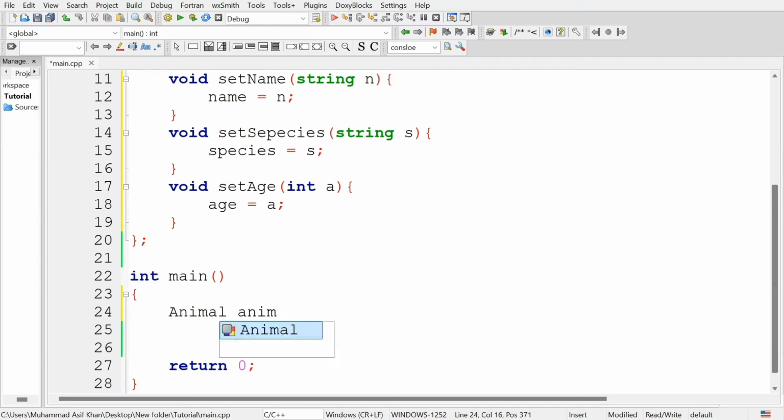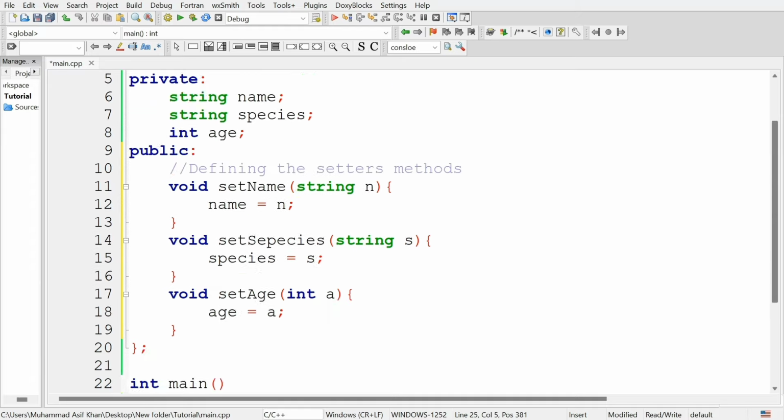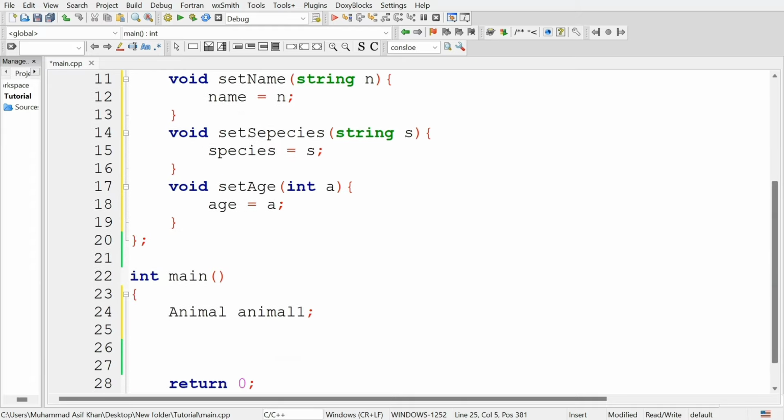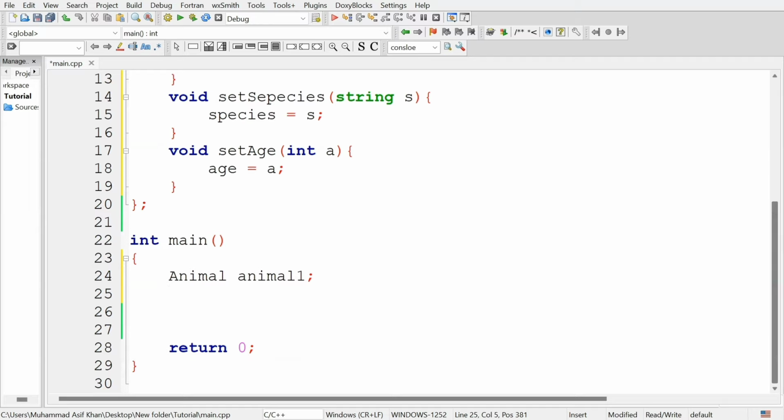So let's in the main function create an object of the animal class, animal1, that is the name of the object. And if you want to set the values for the attributes of this object, you need to use these setter methods. For example, if you want to set the name of the animal1 object, call the set name method.